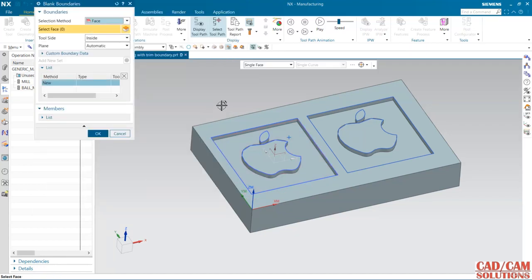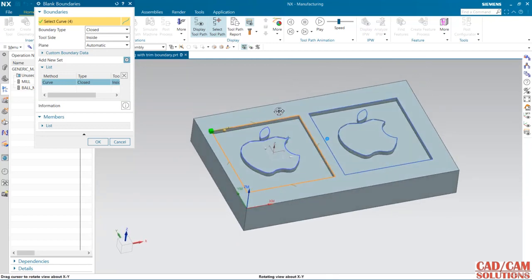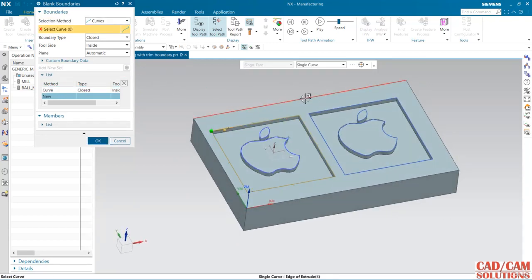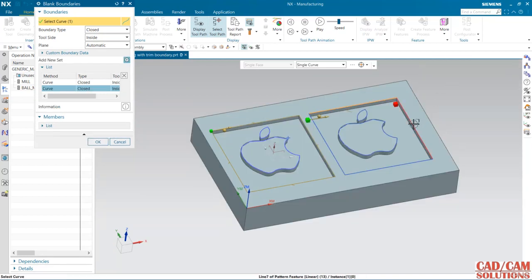Under geometry, specify the blank boundary. Now I'm going to specify the blank boundary, meaning in which blank boundary I'm going to cut this specific area. So this is a boundary. Add another boundary, so we have two boundaries.